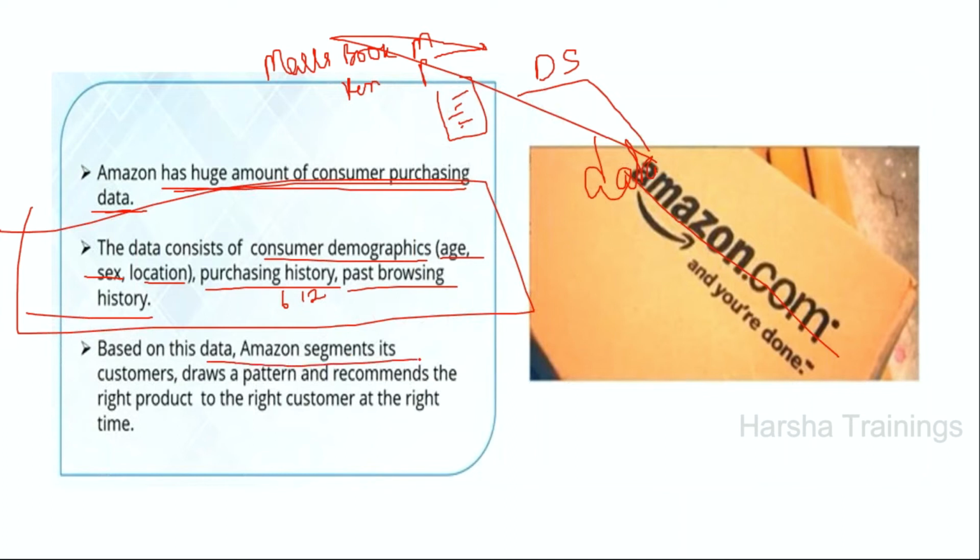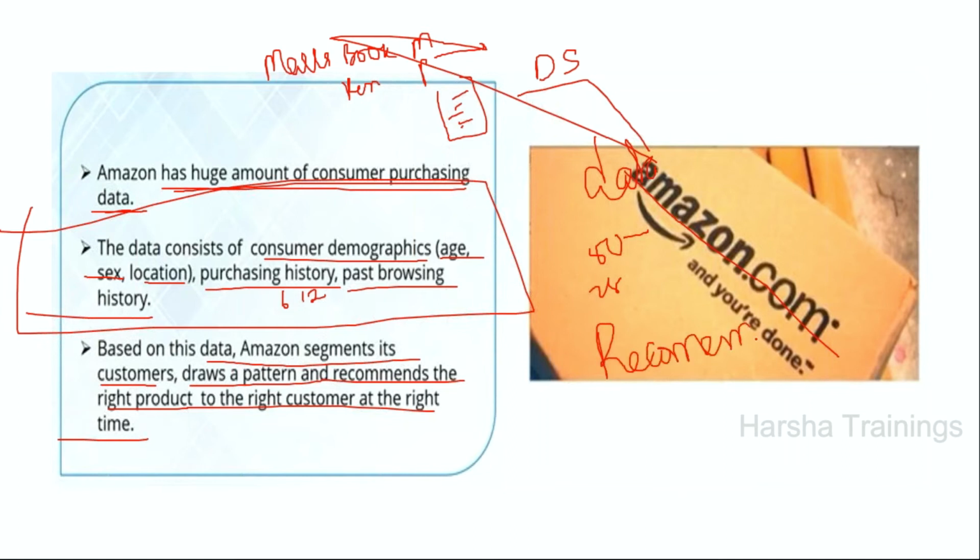Amazon segments us as high quality customers, draws patterns, and recommends the right product to the right customer at the right time. They will send a 50% discount on a specific product, 75% regularly. They send messages and calls, and they keep at it until you buy the product. Internally, there is one such recommendation engine, a recommendation system.